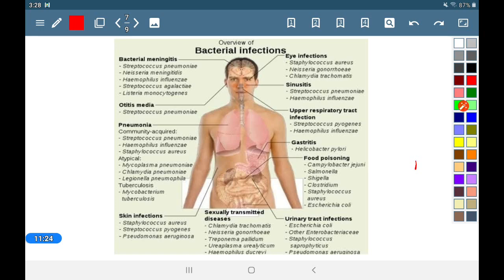Next is heterotrophic bacteria. These bacteria cause disease in our body. They are found the most. You can see here in the human body, the different areas the bacteria can affect. So pneumonia, the lungs, the skin, the reproductive tract, urinary tract, all areas you can see, and the names of the bacteria are also written. So these bacteria are grouped as heterotrophic bacteria because their type of nutrition is different. Okay,